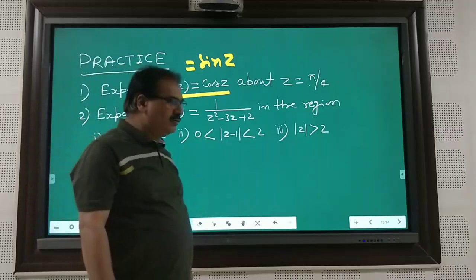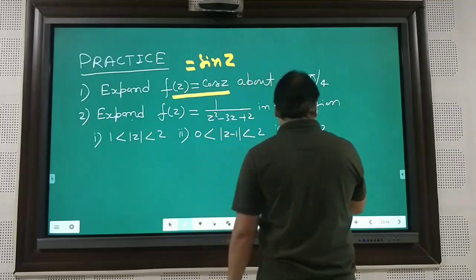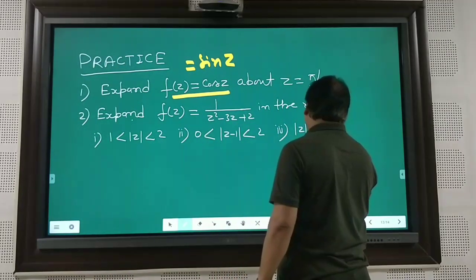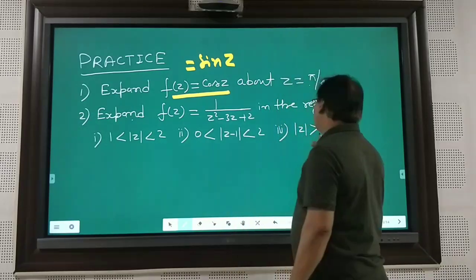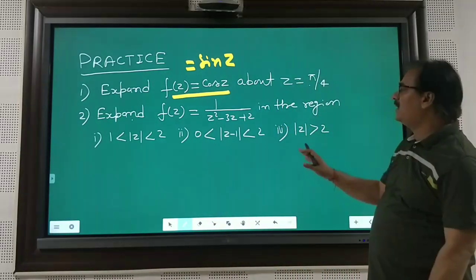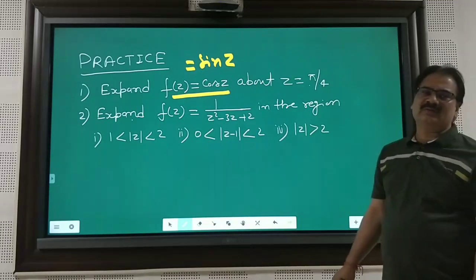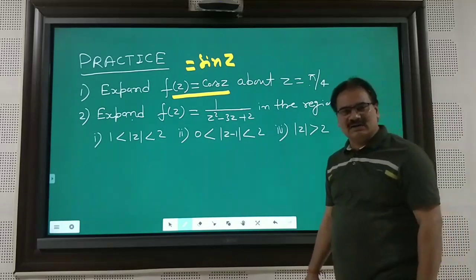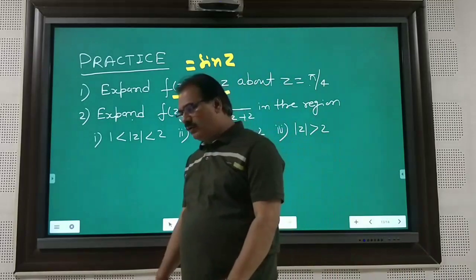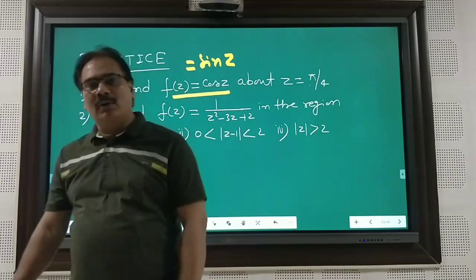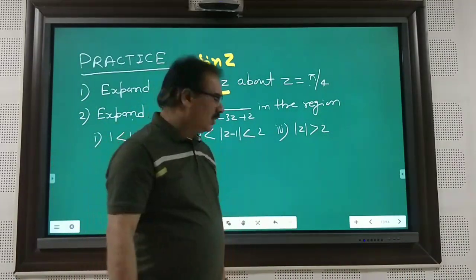In this way you just do it, and for different regions you can develop the power series. So this is for the Taylor series and the power series. You can do certain more problems from a book of your choice.